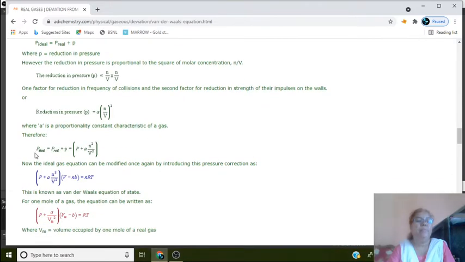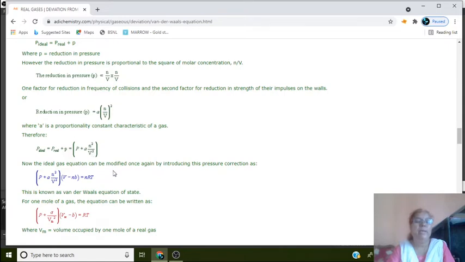Therefore, we can write the gas equation with the pressure correction term here. P ideal is equal to P real plus p, and here we have obtained the value of the reduced pressure, and that is P plus a n squared by V squared.